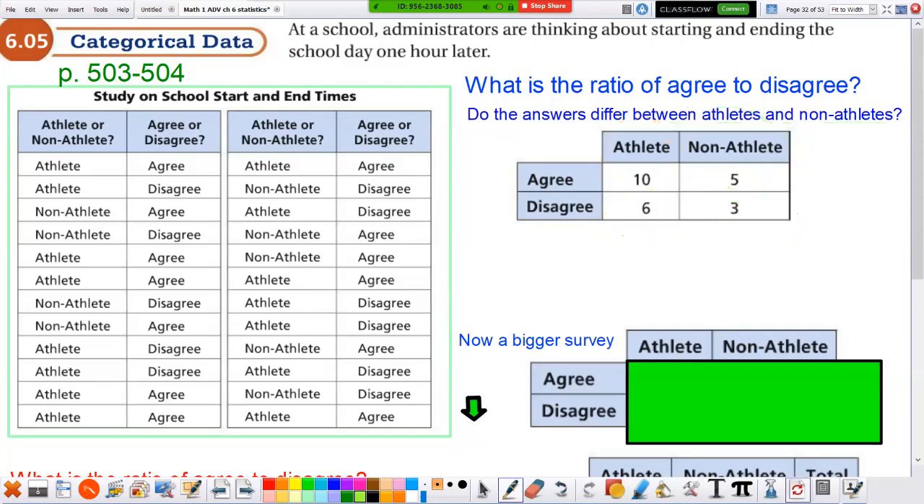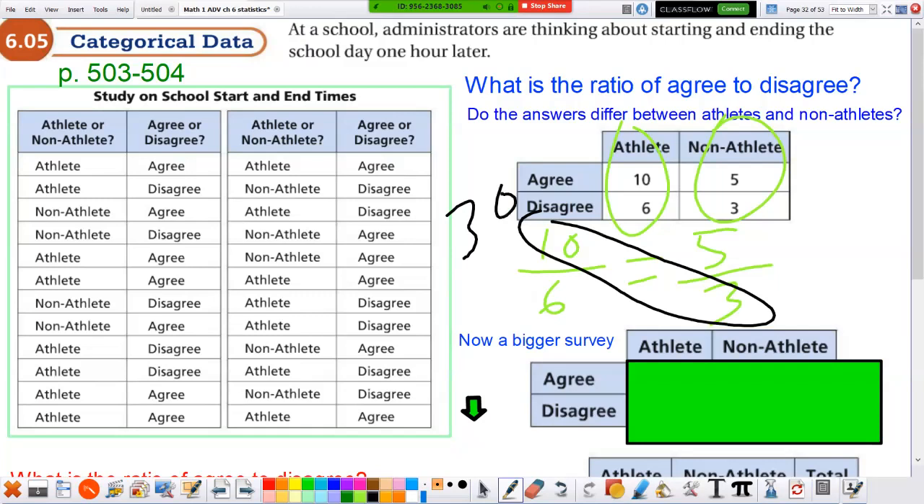Actually, it's the same. If you compare these, 10 yes and 6 no is actually the same as 5 yes and 3 no, isn't it? It's exactly the same ratio. Remember, we can do a little cross multiply trick. Those fractions are actually the same percentages.